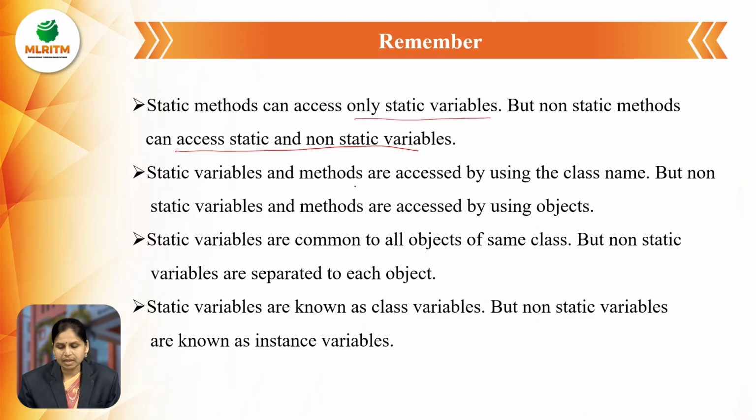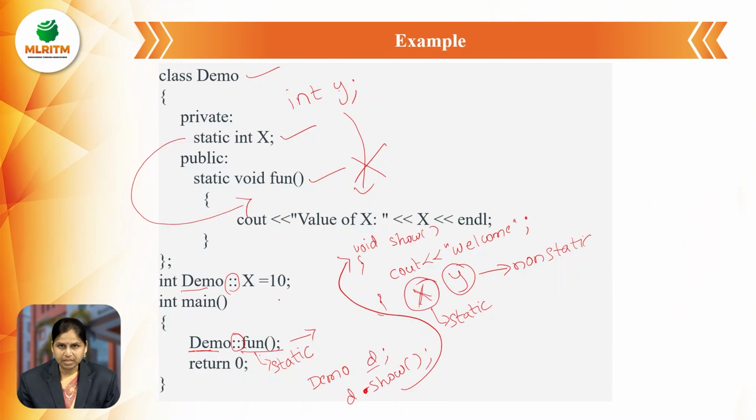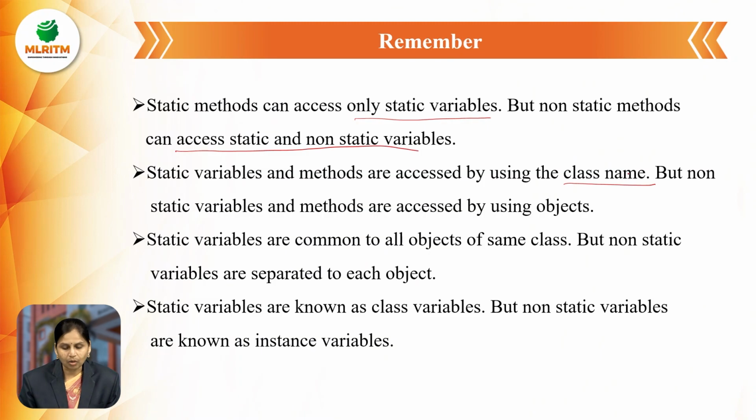Next, static variables and methods are accessed by using the class name only. In the previous example, x is a static variable and the function is a static member function. Both are accessed by using the class name and scope resolution operator. But the non-static member function can be accessed by using the object. Non-static variables and methods are accessed by using objects only. Static variables are common to all objects of the same class, but non-static variables are separate for each object.